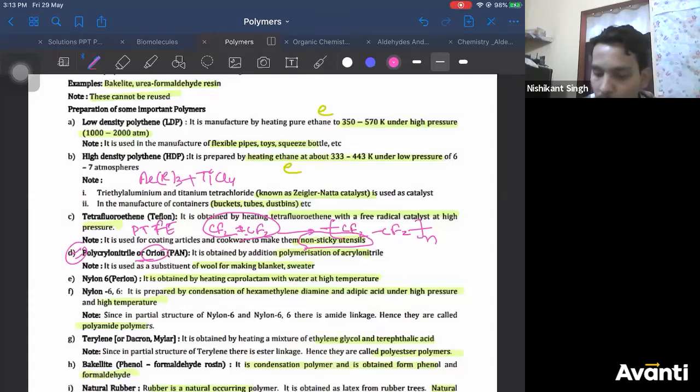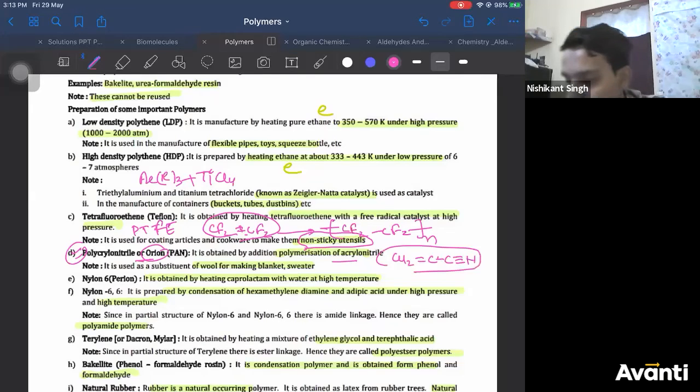Polyacrylonitrile or Orlon. It is obtained by addition polymerization of acrylonitrile. Right? What is acrylonitrile? As far as I remember correct, this is your acrylonitrile. Single bond should be there. Yes. Acrylonitrile, right? Cyano group on ethene.